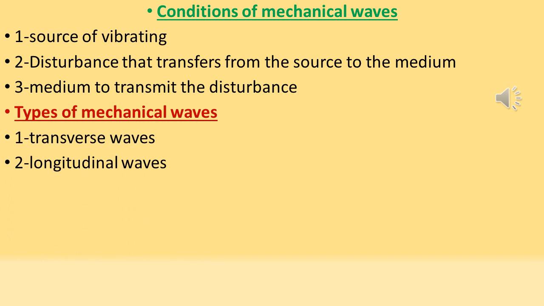Conditions of mechanical waves. First one, a source of vibration, like the stone. Number two, a disturbance that transfers from the source to the medium. Number three, a medium to transmit the disturbance, like the water. It's called a liquid medium. Now, types of mechanical waves. We have two types of mechanical waves. First, transverse waves, and number two, longitudinal waves.